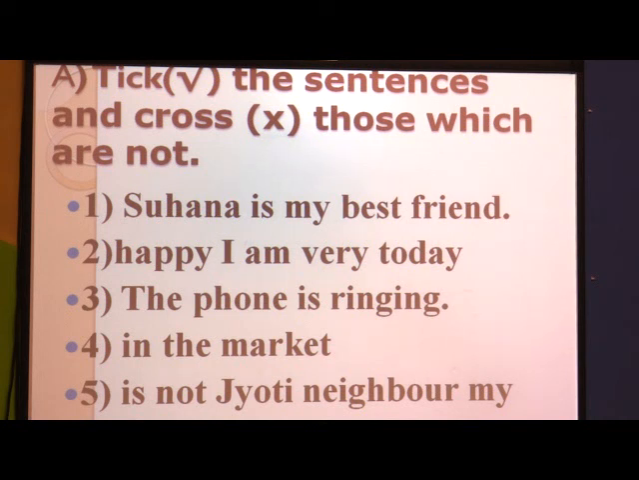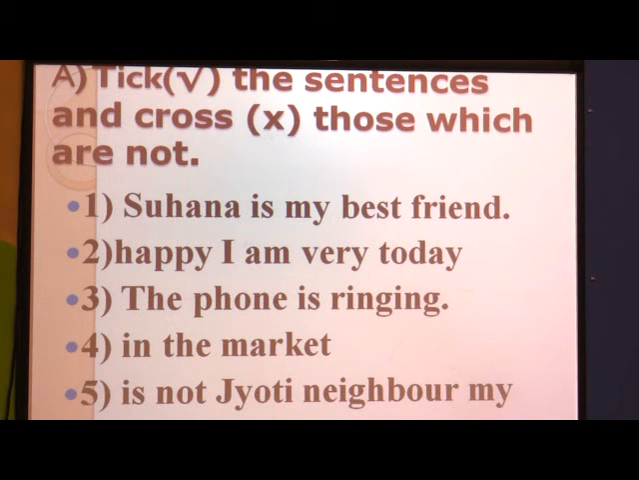See, what is the question? Tick the sentence if it is correct, and cross those which are not. Okay? One by one we are going to see. First one: Suhana is my best friend.